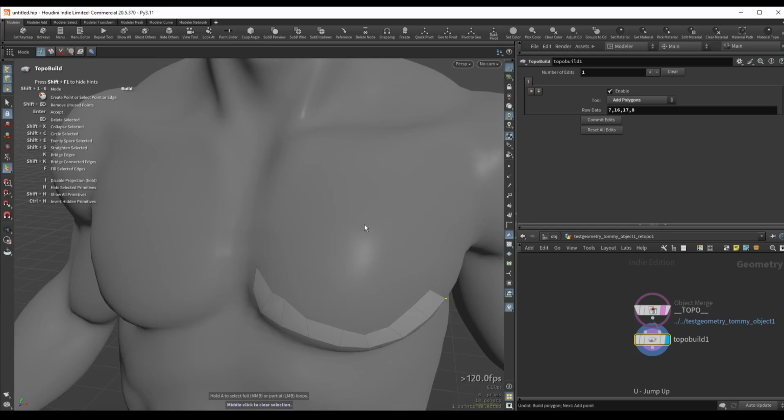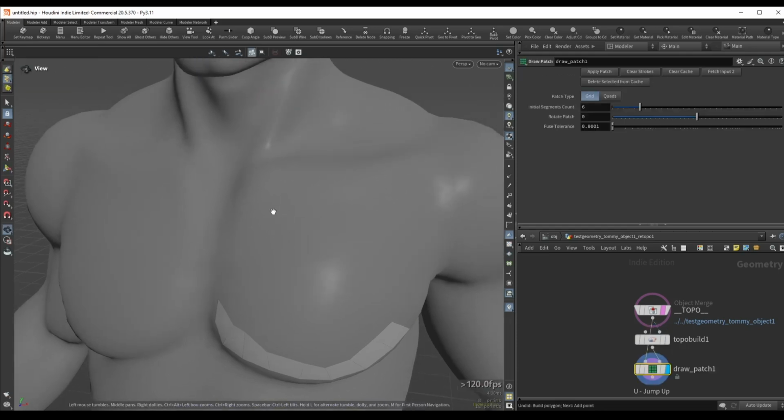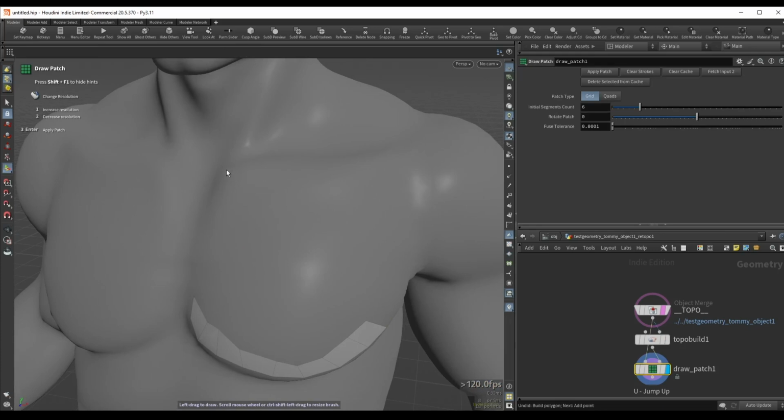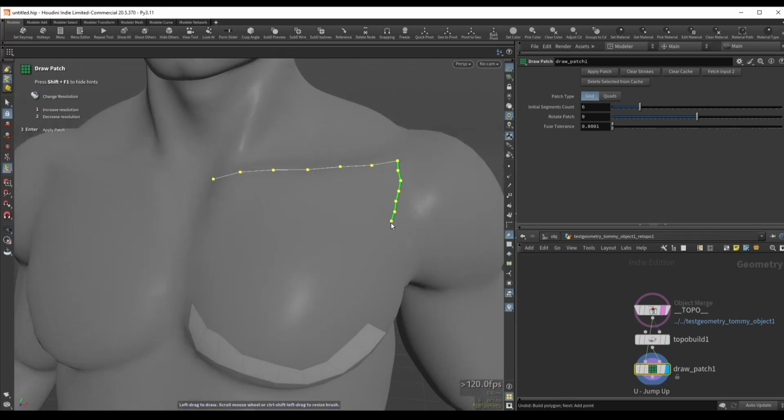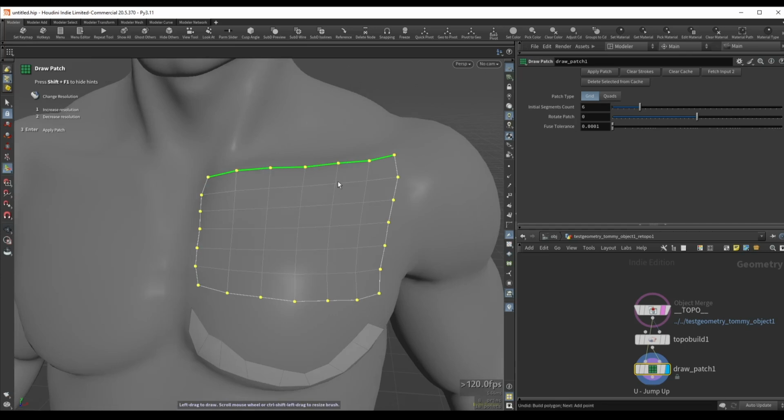And what we have in Modeler is going to be the draw patch tool. So if I do Alt W again, we can select this patch tool over here, and with this selected I can very easily start to fill entire areas with quads. So if I click drag, we can draw an edge or a curve rather, like this, and I will draw maybe another curve over here, and let's try to just simply create a patch. We will connect this over here, and now we can see this outline of the grid that we are creating.